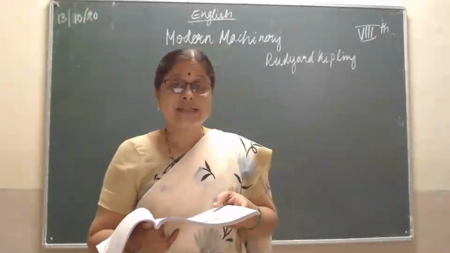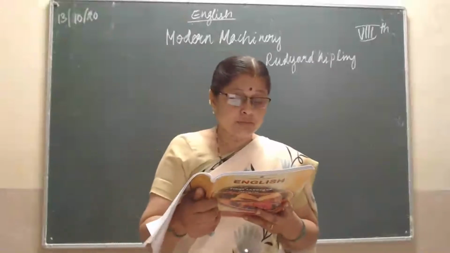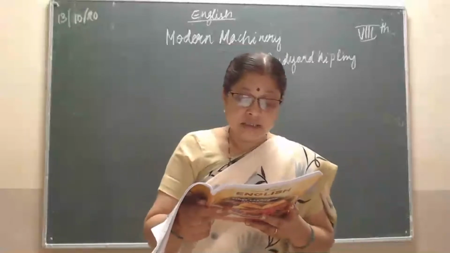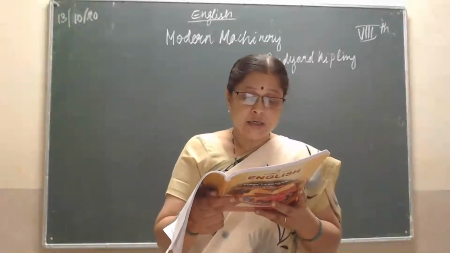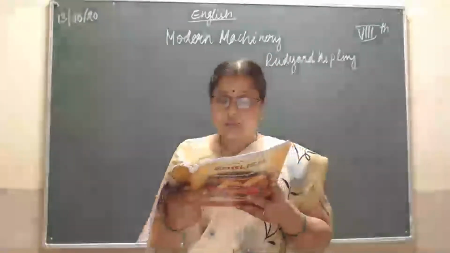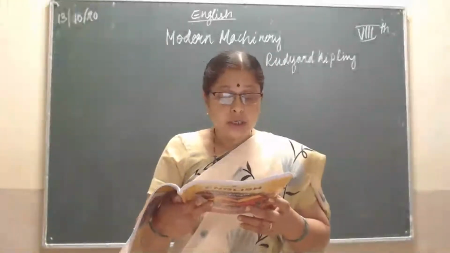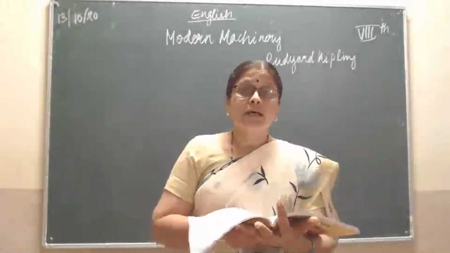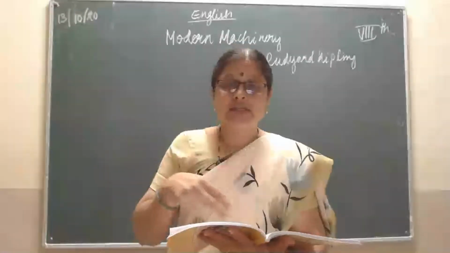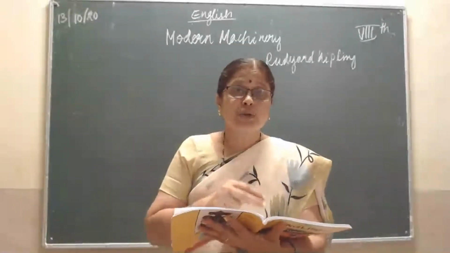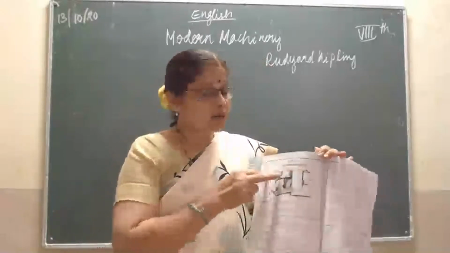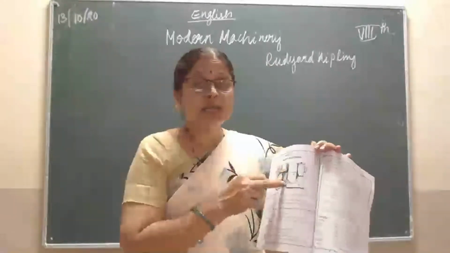Okay, so let's start the first stanza of this poem. We were taken from the ore bed and the mine, we were melted in the furnace and the pit, we were cast and wrought and hammered to design, we were cut and filed and tooled and gauged to fit. So here, 'we' is expressing the machines themselves. The machines are saying 'we', that means it is a plural pronoun. So here there are all the machines. The picture is also given, showing all the machines we use daily in our homes.